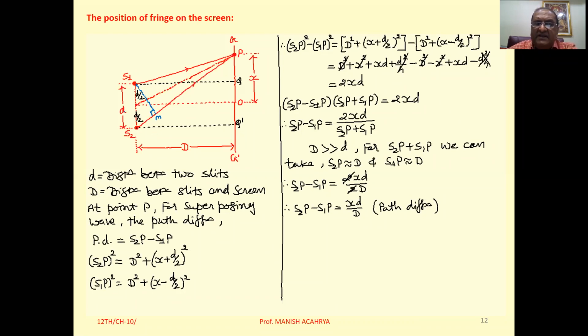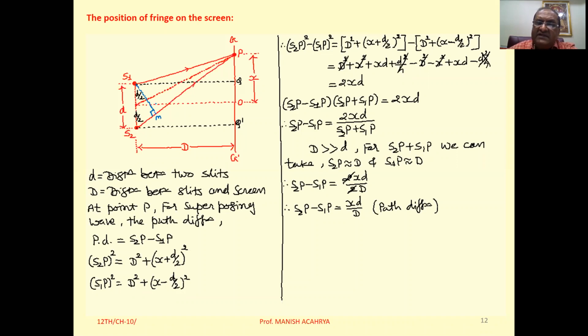Here small d is very much less than capital D. So in that particular case, if we draw the normal from S1 to S2P, that is S1M, then we can say the paths of the waves S1P and MP will be equal.